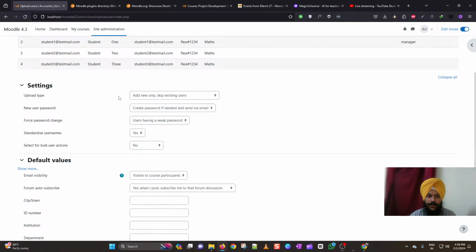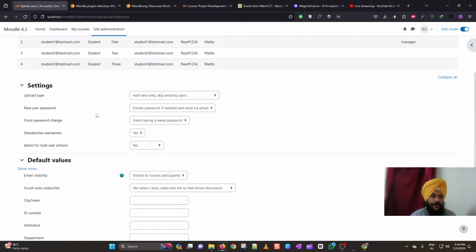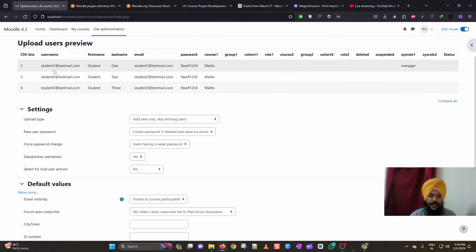Now comes the interesting part under this settings. So under this upload type, you can choose either to add only the new users and skip the existing users, or else you can only update the existing users by choosing this last option. You can also update both new as well as existing users by keeping this third option, and you can add all and append number to the usernames if required, so that they will have multiple usernames if that is the case you need. For this demonstration, I will be adding all these 3 users, so I am keeping this to add new only and skip the existing users.